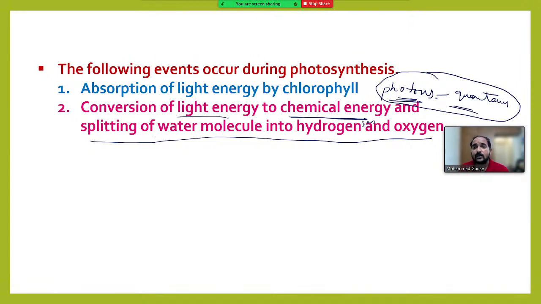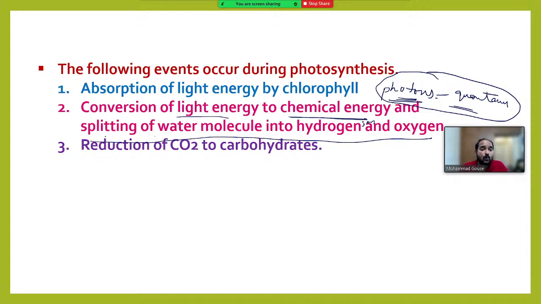So first, chlorophyll has to absorb the light. Second, using the energy present in the light, chlorophyll should break down the water molecule into H plus and OH minus and thereby form oxygen. Then certain chemical energies will come. Later I will explain how ATP and NADPH will form. And third, using that chemical energy, carbon dioxide will be reduced to carbohydrate.